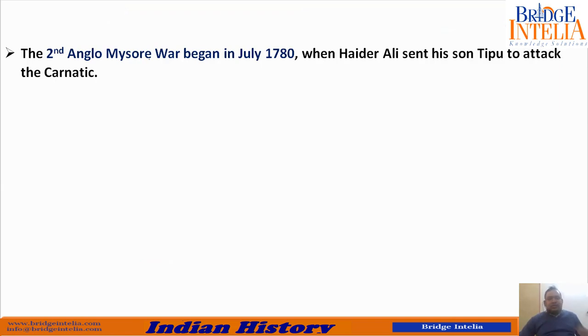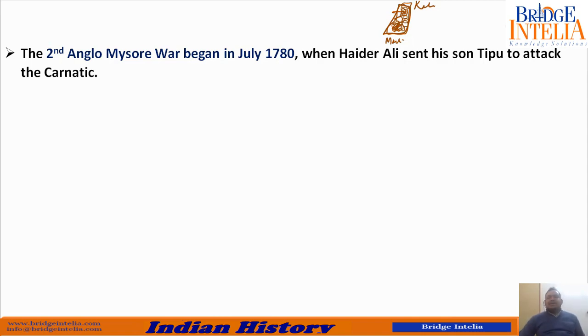So the Second Anglo-Mysore War began in July 1780 when Hyder Ali sent his son Tipu to attack the Carnatic. So as I already told you that Carnatic was a strip of land between Madras and Kolkata, which was given by the Nizam to the Britishers. So not much military presence of British was here. That means British did not feel it necessary to guard this properly. So this was not guarded properly.